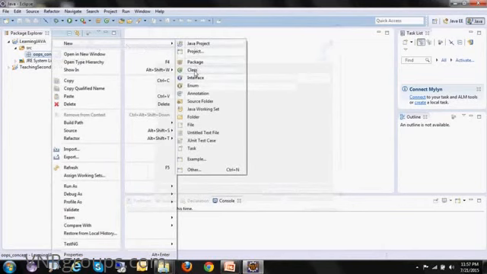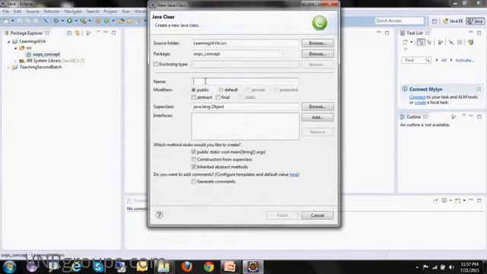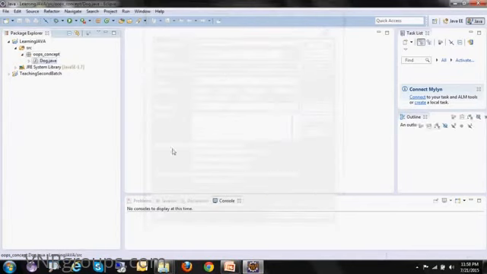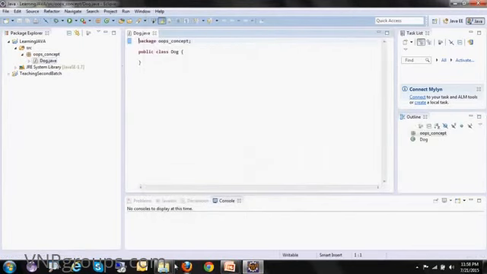Inside the package, create a class. I want to see the state and behavior of a dog class, so I'll name it Dog. There is an option to select public static void main. Main is the method from which the execution starts. Without main, you cannot execute your Java class. Right now I am deselecting it, because I want to create my class without main. Click finish. So your class is created.